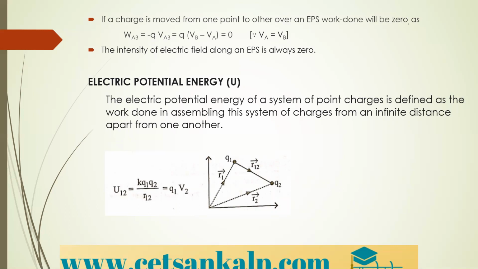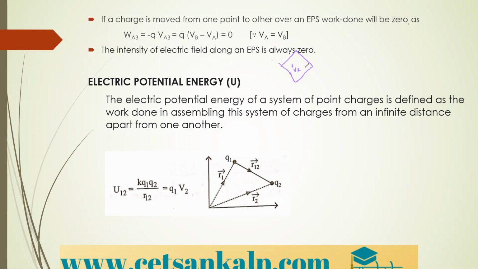Because in a given surface, you can take one figure and understand that. Suppose this is one equipotential surface. Suppose this point has potential VA.